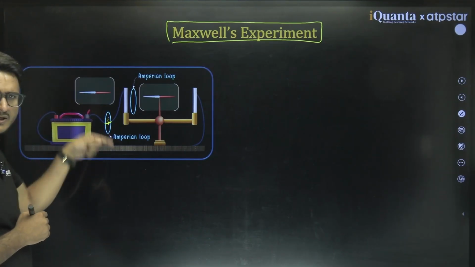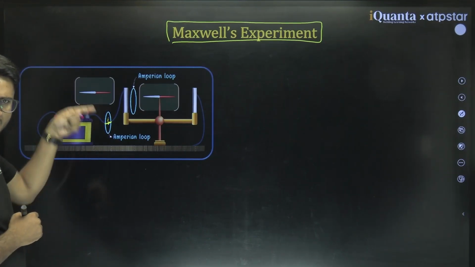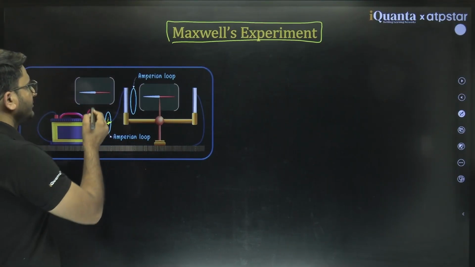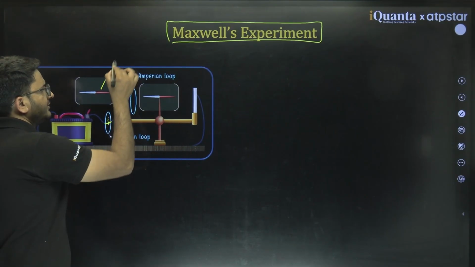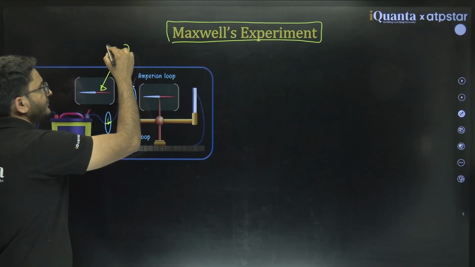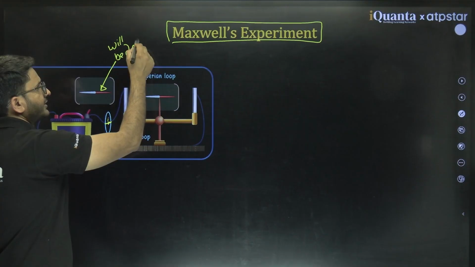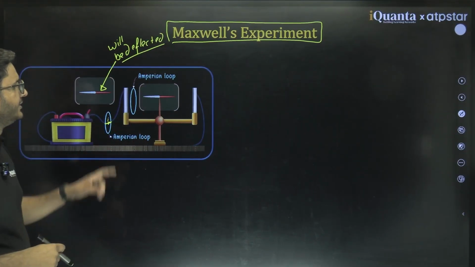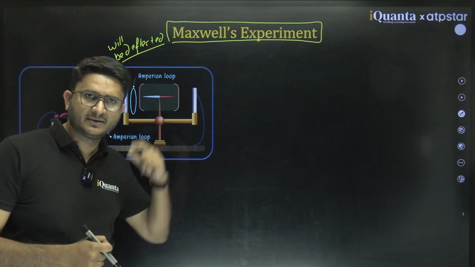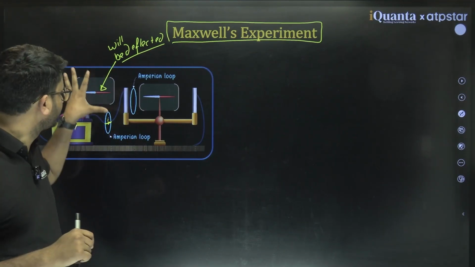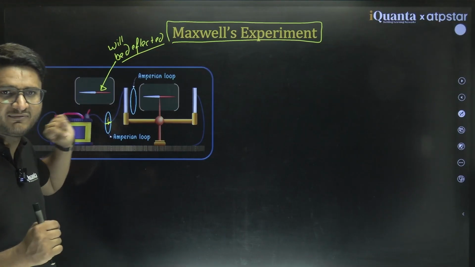A current carrying wire generates a magnetic field around it, so this needle will be deflected because of the magnetic field produced by the current carrying wire. So this must be deflected, and it was the case. It has been observed that this magnetic needle got deflected.